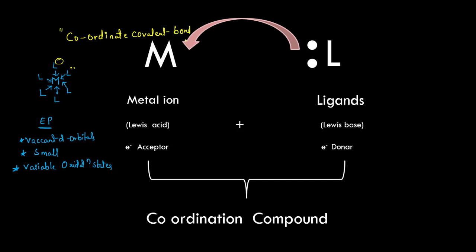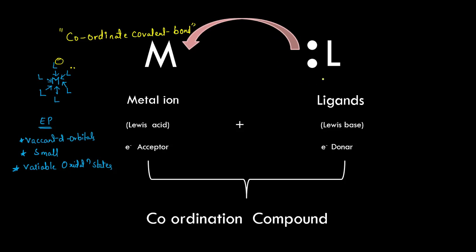Because we know what covalent bonding is, there is a mutual sharing of electrons between the successive atoms. Here also sharing takes place, but how?